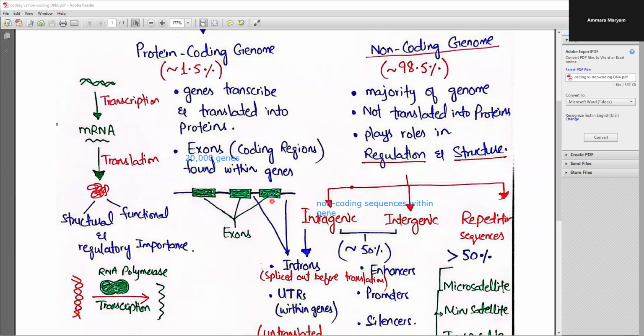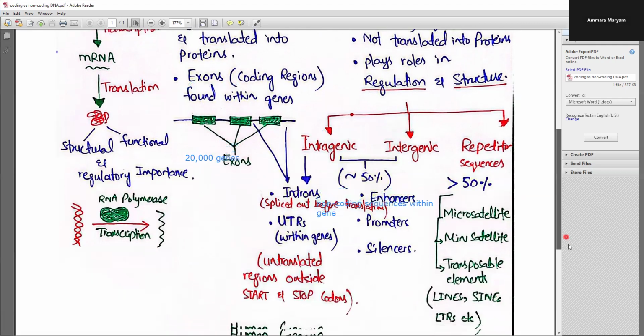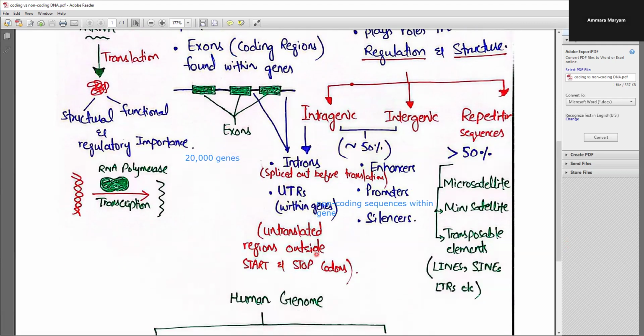And then at the end of the gene, that is the stop codon. That is, I'm talking about the translated regions. So these UTRs are specialized untranslated regions that are present outside the start and stop codons, because these regions are not meant for translation. These are not meant to be turned into proteins.